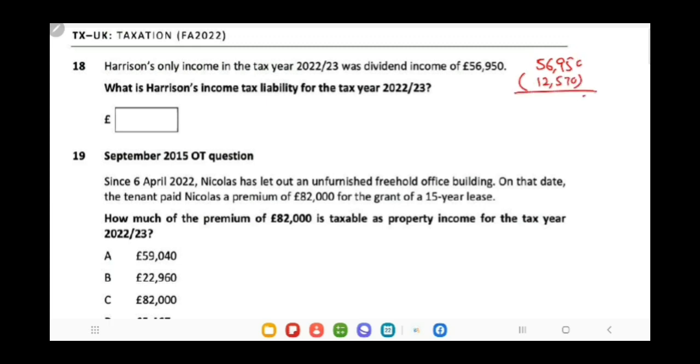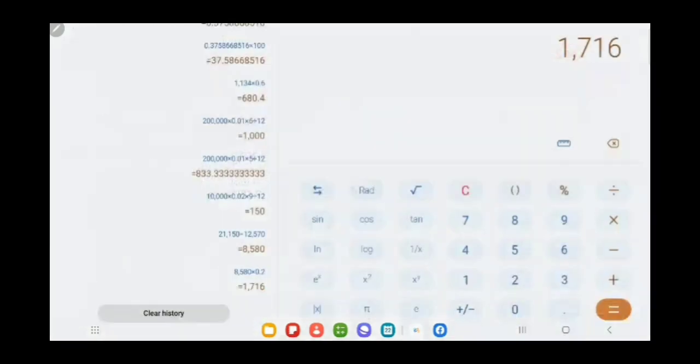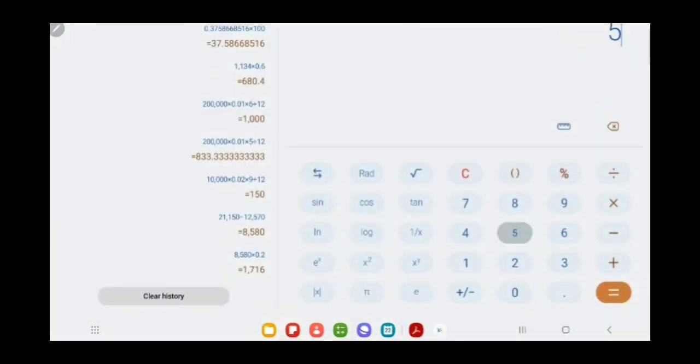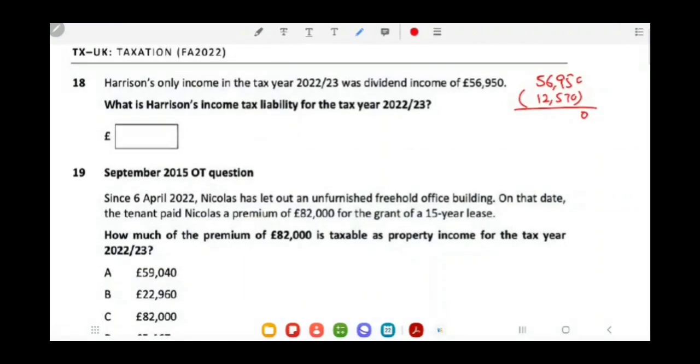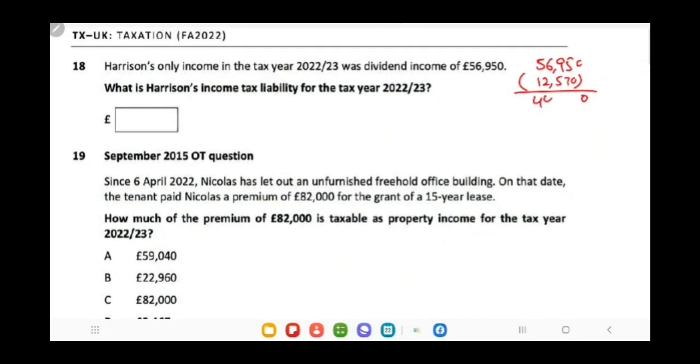So it would be 56,950 minus 12,570. So this is 44,380. Remember one thing, first 2,000 of your dividend income will be exempt.